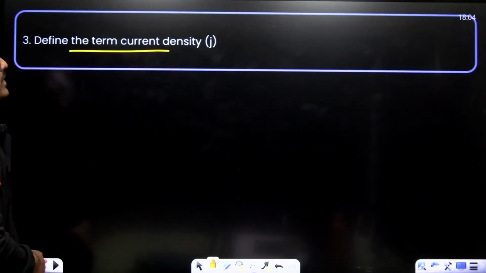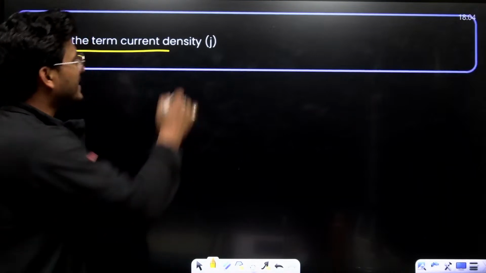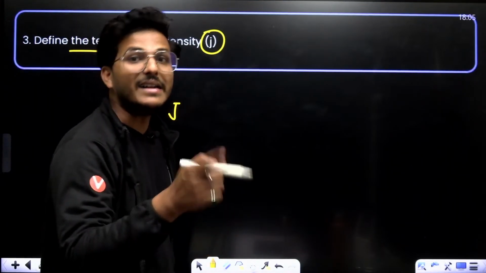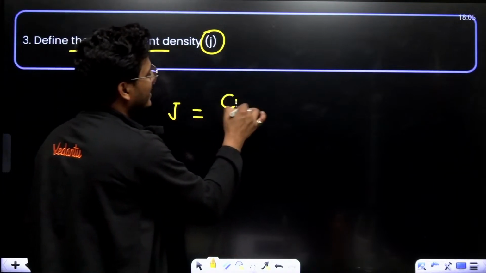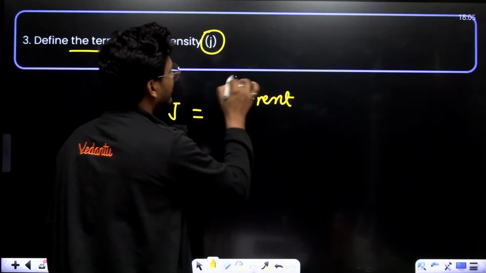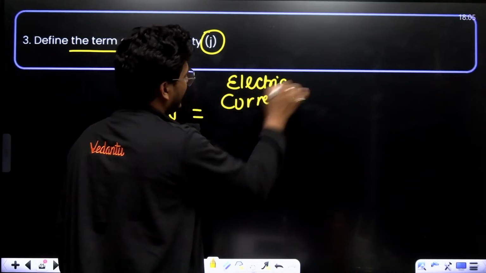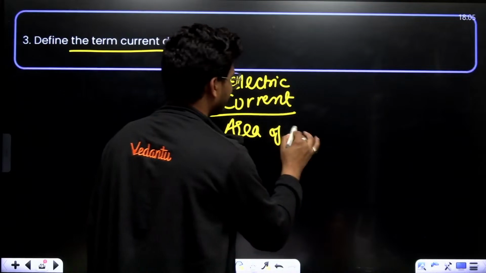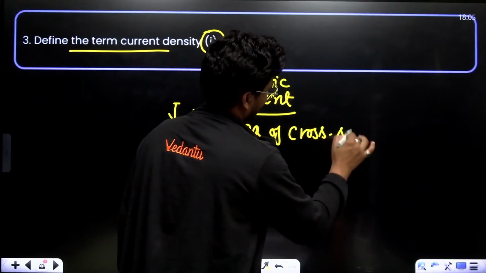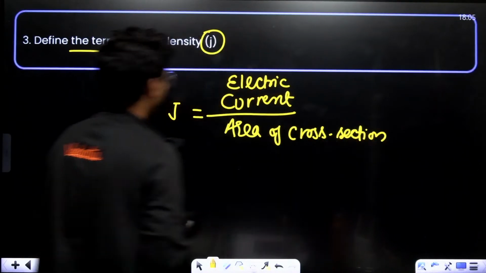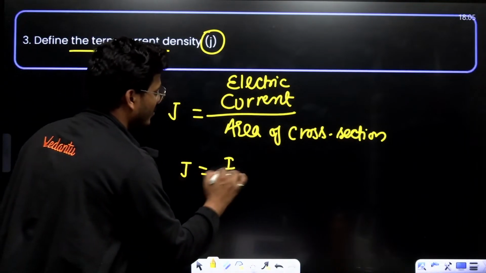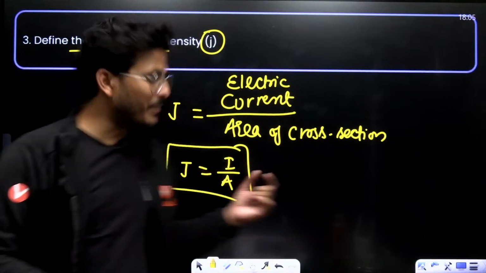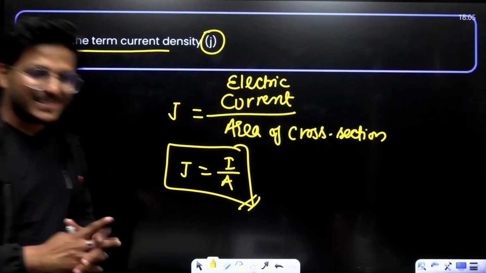Moving to next. Define the term current density J. Basically, this is a vector quantity. Current density is the electric current upon area of cross section, J equals I upon A. I is a scalar quantity, but area is a vector quantity, so J is a vector quantity.